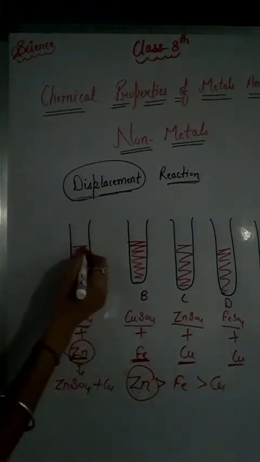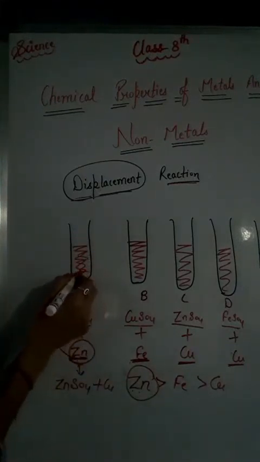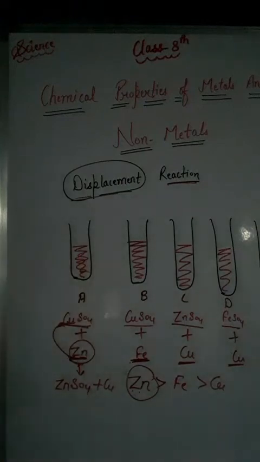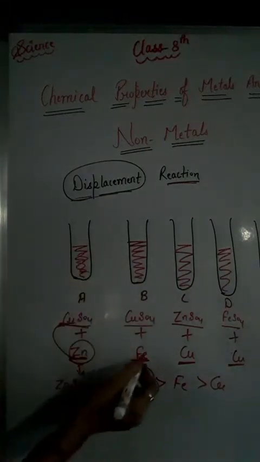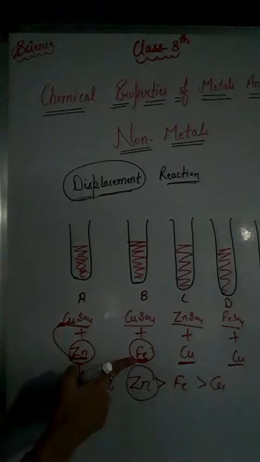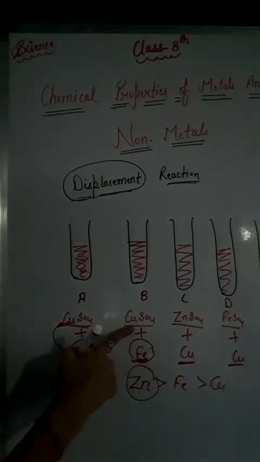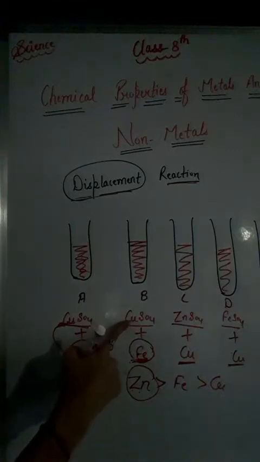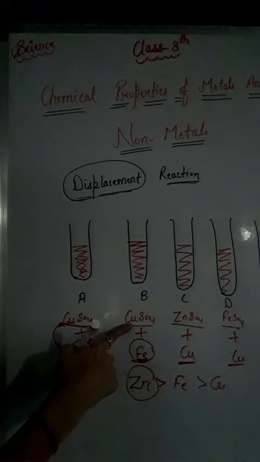Here what will happen? The blue colored solution was there, and it will change the solution's color, right? In test tube B again iron, we have to check the reactivity of this metal, right? We don't have to check the reactivity of the metal in the solution because we have to displace this metal, right?